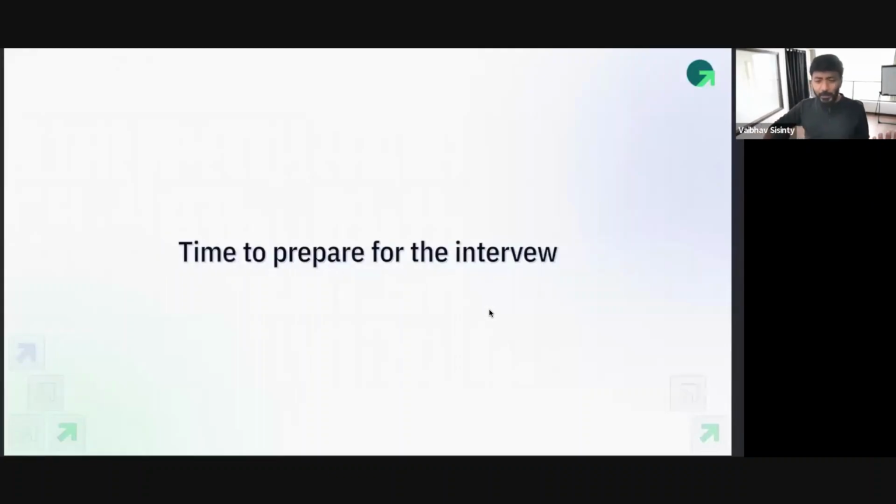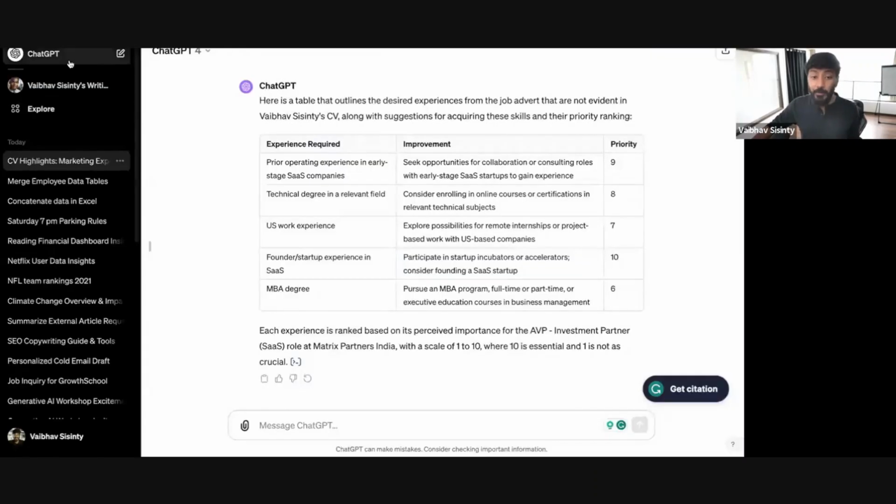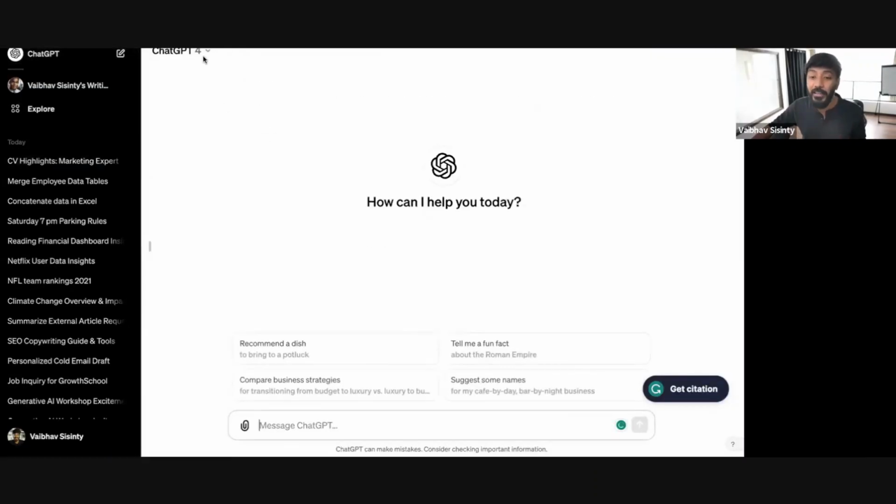Now, we're going to take a step forward. Let's say you got the interview. How can we prepare for the interview? So this is going to be a simple one. Again, the reason why I share all this is because I want to show you what GPT can do. Again, you don't need a paid version of this. You can go to the free version for most of these prompts.